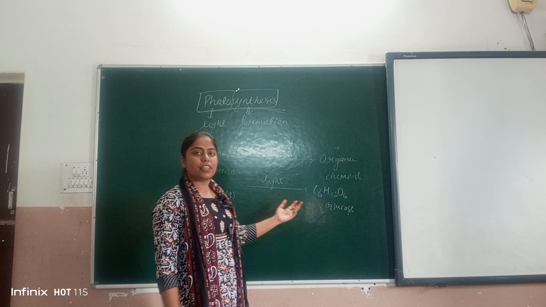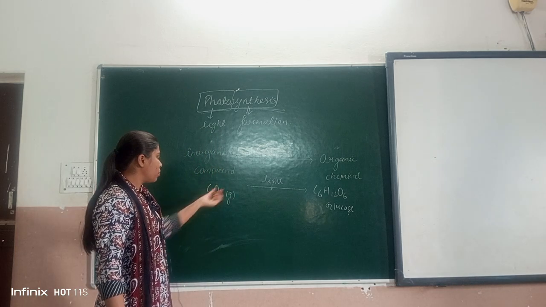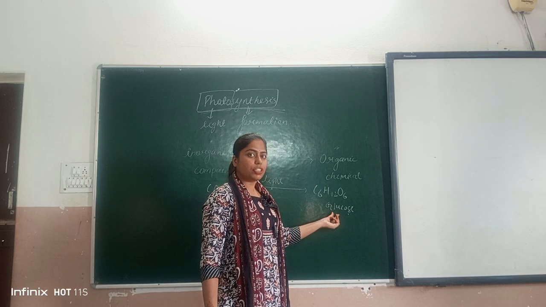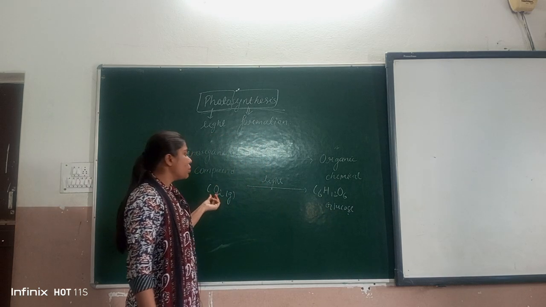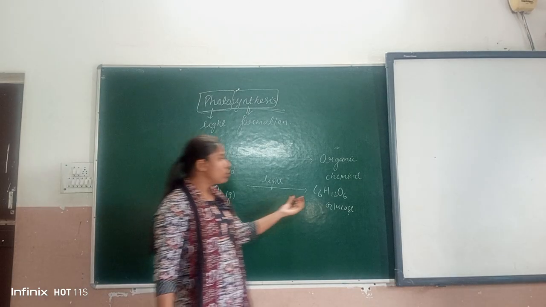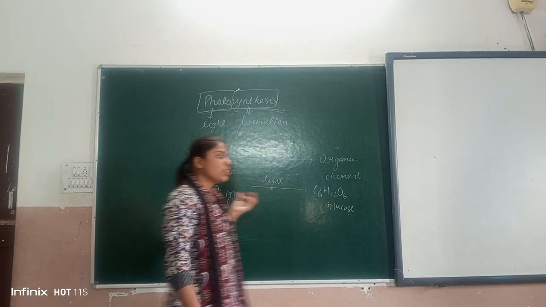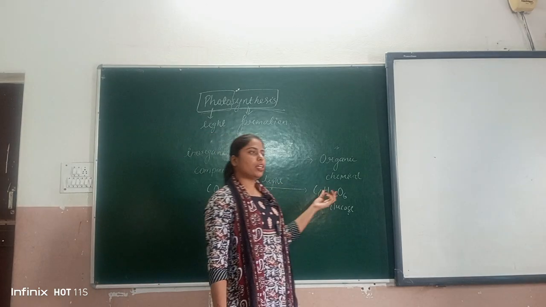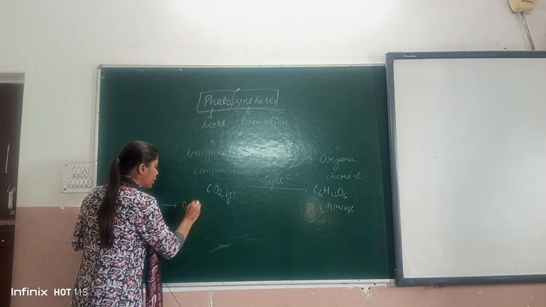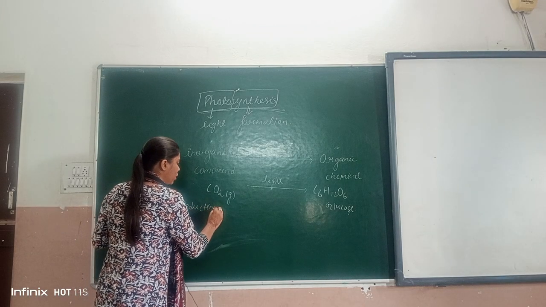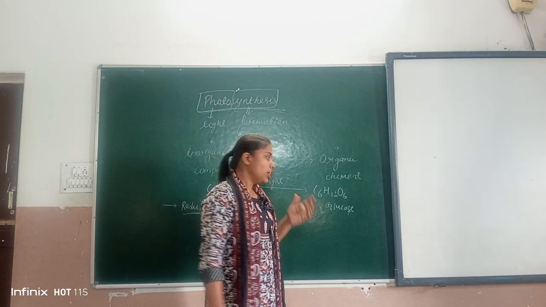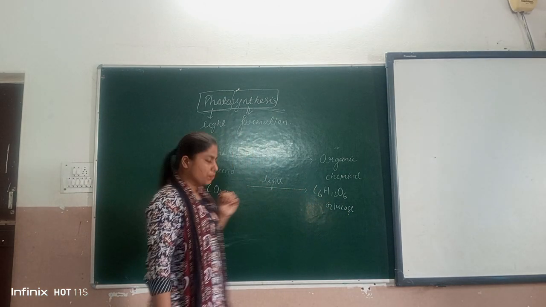From this chemical reaction, we can see that from the CO2, C6H12O6 glucose is formed. What it means is that CO2 gets reduced, because CO2 के पास तो हाइड्रोजन नहीं है, लेकिन ग्लूकोज में हाइड्रोजन है. So CO2 gets reduced into the glucose. So the process photosynthesis is a reduction process, where CO2 gets reduced into the glucose molecule.